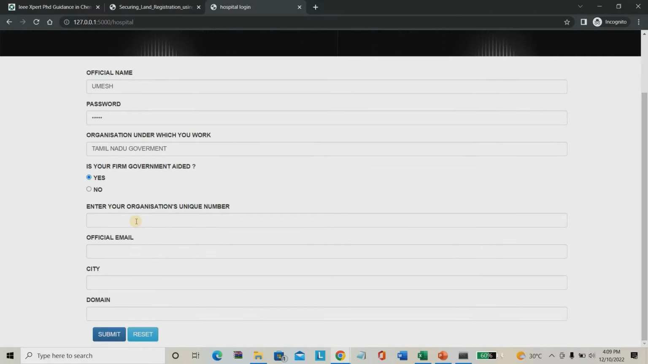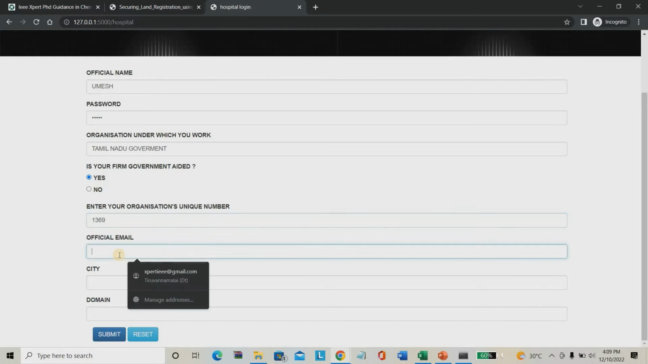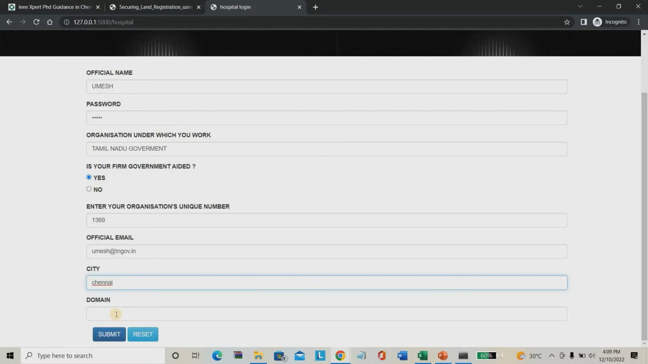I'm going to give the organization unique number, that means the register office unique number. I have given a unique number. The official email ID was umesh at tamilnadu government.in. I have given some government details here. City name was Chennai. Domain name was land register.